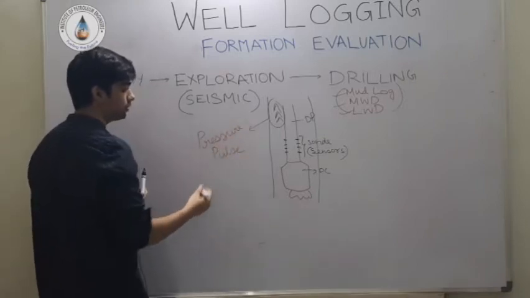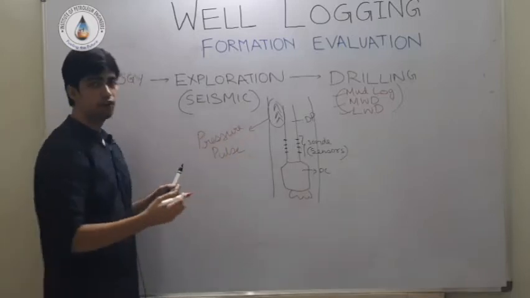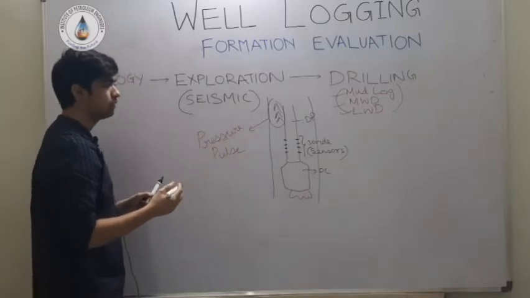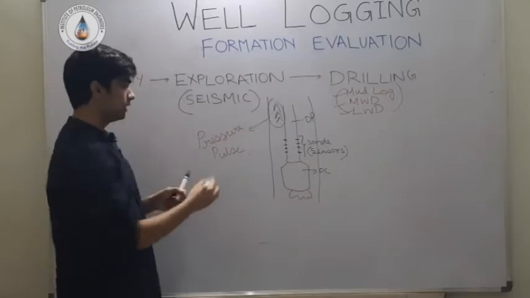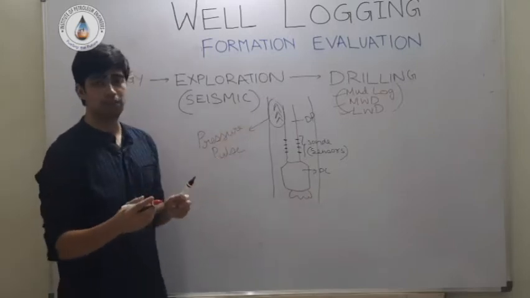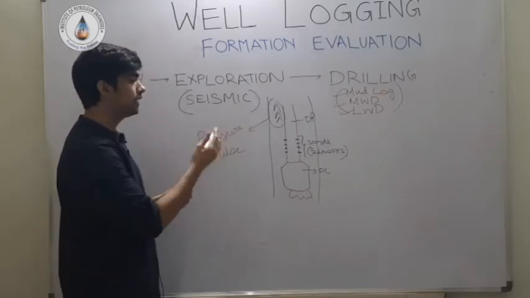The pressure pulses which are being generated are recorded at the surface. There's some sort of encoder which records and identifies this pressure pulse and processes the data accordingly.